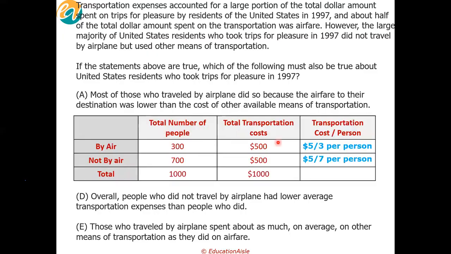No, it is average transportation cost per person, Bharat. Nothing about number of miles. I have not assumed anything about number of miles. How is 5 by 3? Total transportation cost divided by total number of people. So there is no information about per mile traveled at all.